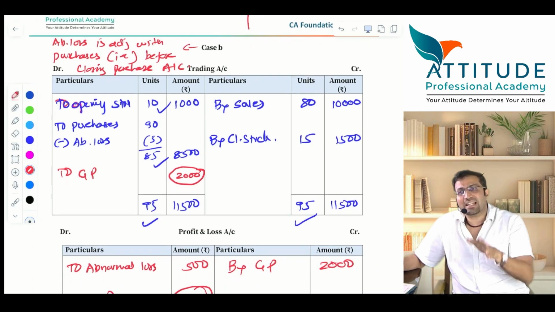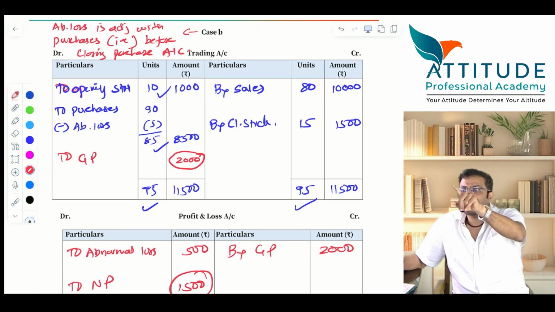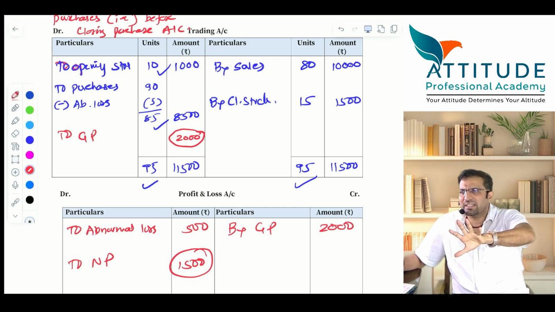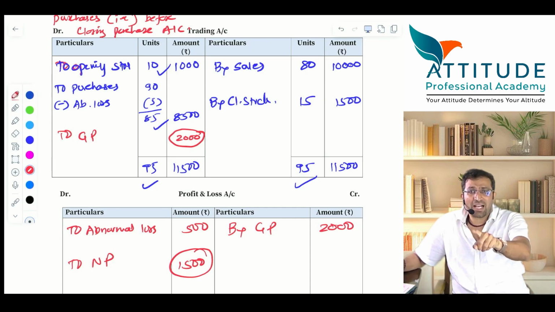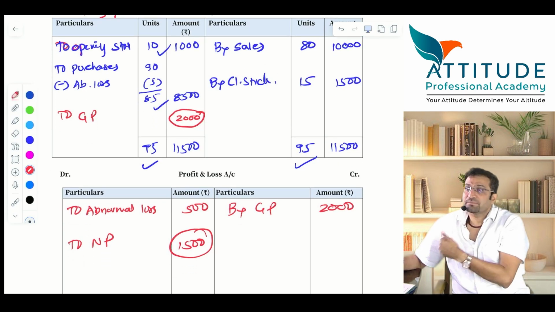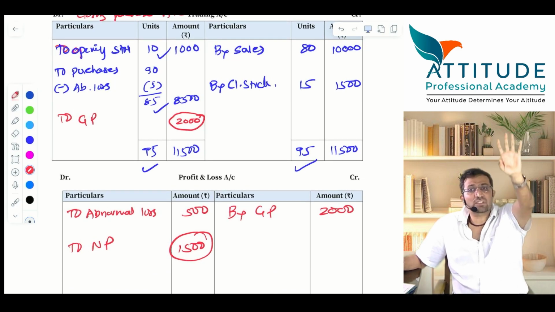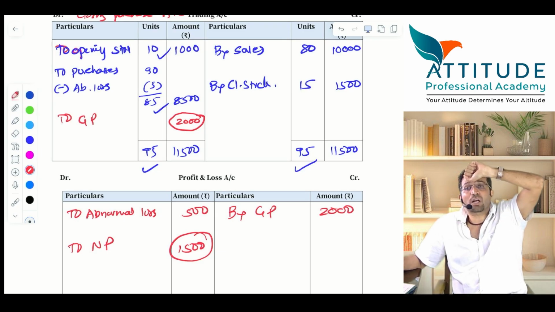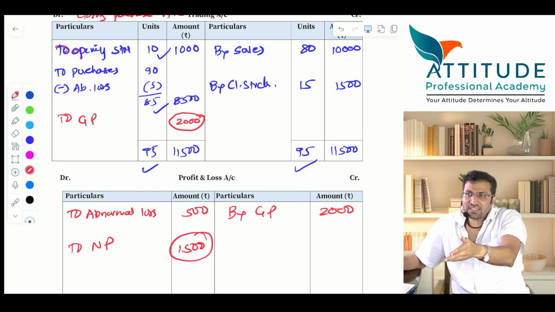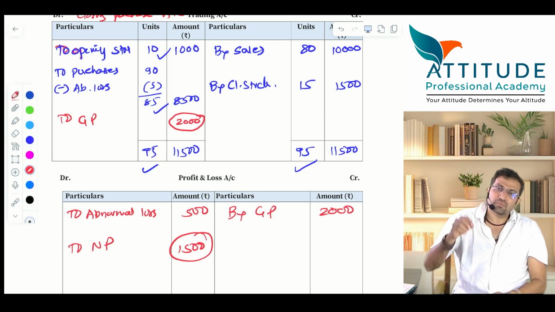Interesting. It is different. You have to watch the timing, that is why I took Pranav's example. Before the accountant passes the closing entries, the store keeper comes running and saying abnormal loss. Then in case B, the accountant has already closed all the nominal accounts. Then the accountant comes, he has yet to pass the closing stock entry. The whole trading account is not closed, it is half done. Then this is the case. All depends on timing. These things you have to understand.